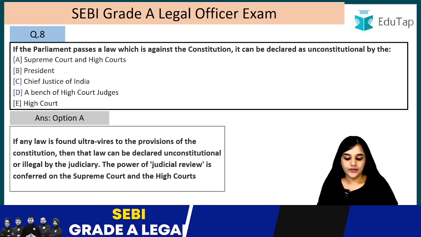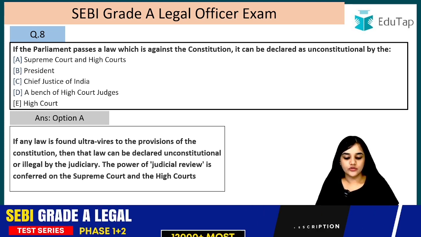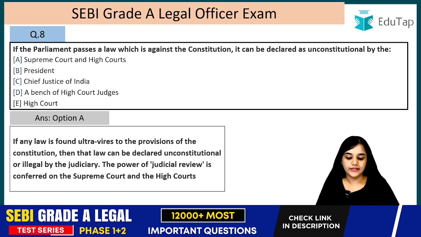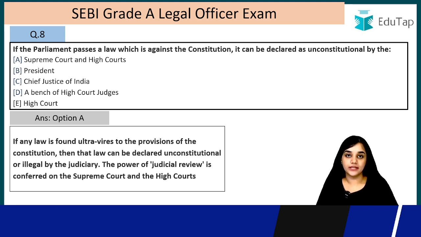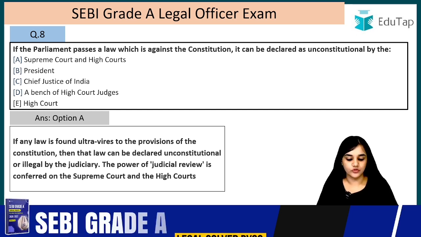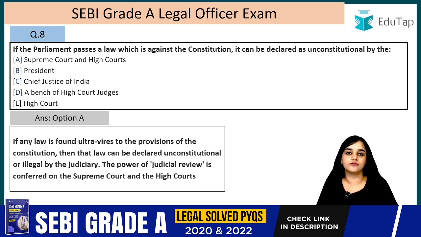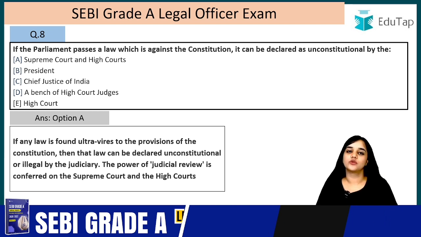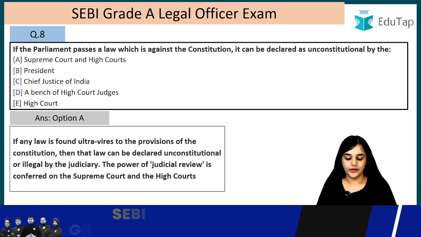Let's read it. If any law is found ultra-vires to the provision of the Constitution, then that law can be declared unconstitutional or illegal by the judiciary. It will be declared illegal or unconstitutional by the judiciary. The power of judicial review is conferred to the Supreme Court and the High Court. So if any law goes beyond the scope of the Constitution, they can be declared as void.